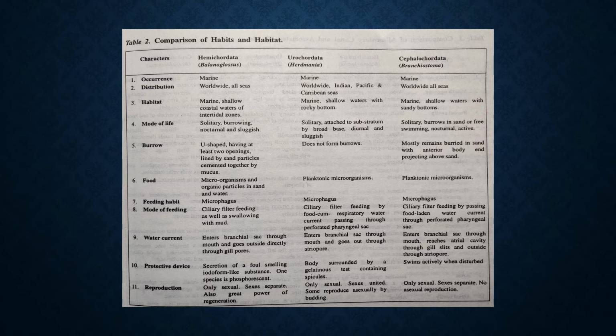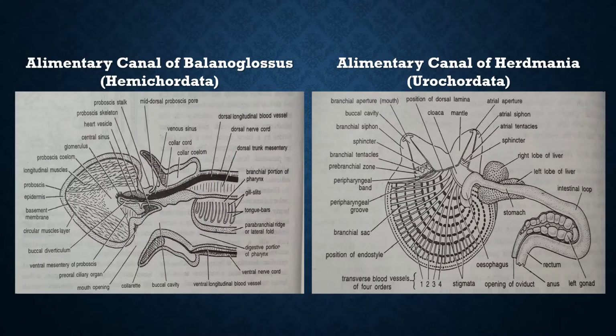So this finishes your habit and habitat. Next will come a table in which we will be comparing the alimentary canal and the associated organs. And as I told you, the foremost part of the alimentary canal in these animals is the pharynx. So we will be doing that also.